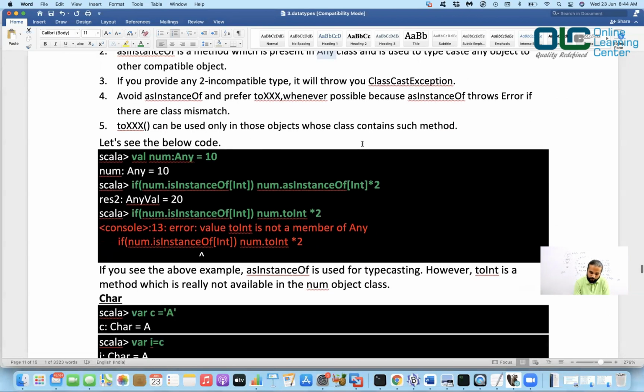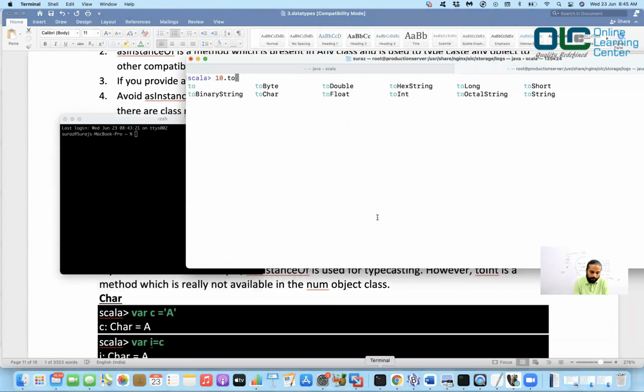class mismatch. Okay, and toXXX can be used only in those objects whose class contains such methods, right? For example, see here. Now, if I have an integer 10, can I use the toInt method? I can use it because it supports it, right? You just say to and press tab, and it gives you the list of all the to methods, right? But if this does not support it, then you can go ahead with your asInstanceOf, provided they are compatible, that will work.